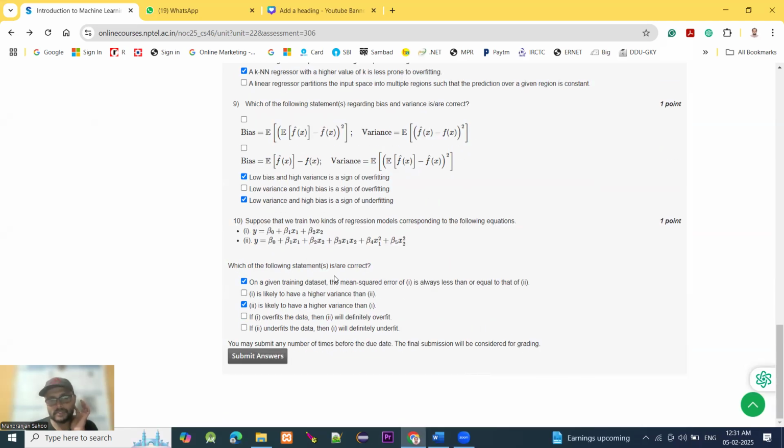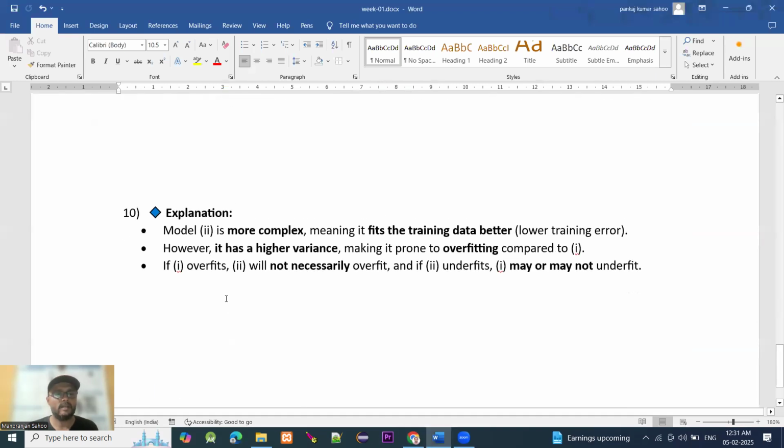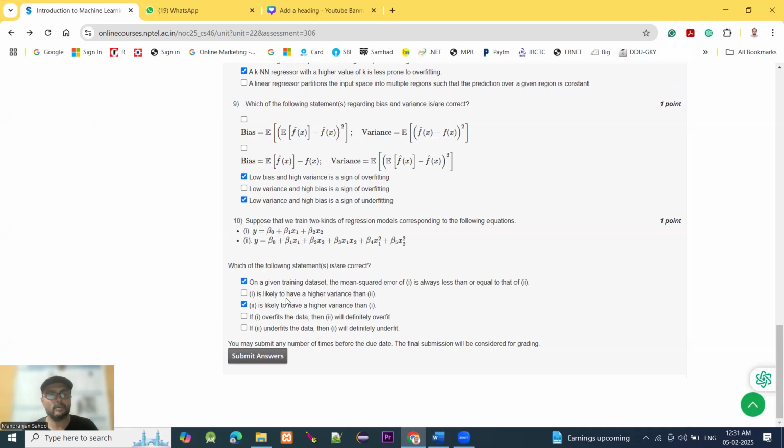Moving to the last question. Suppose that we train 2 kinds of regression models corresponding to the following equations. Then which of the following statements is correct? So see, first the explanation is here. Model second is more complex.